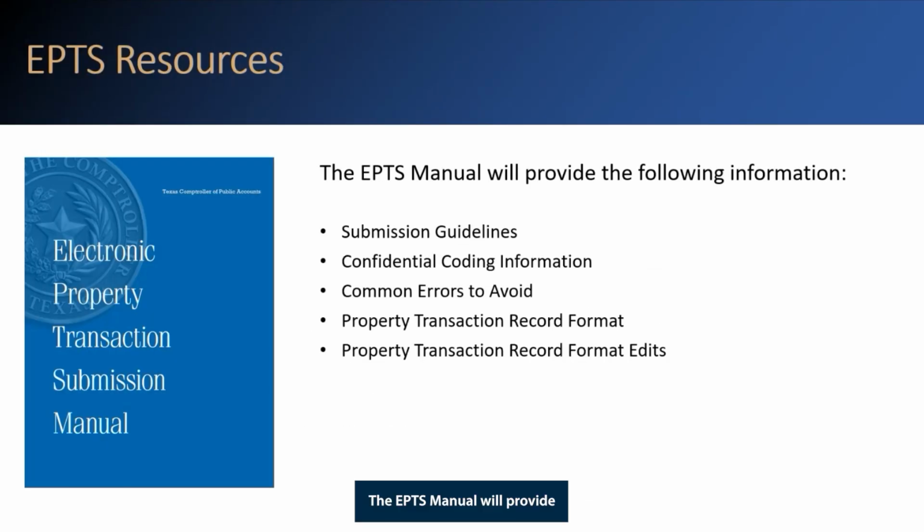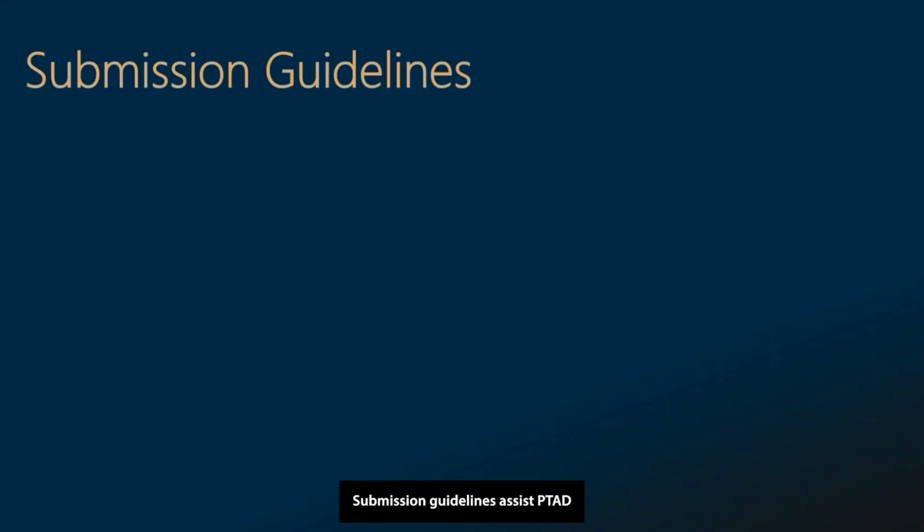The EPTS manual will provide the following information, which will all be discussed in today's presentation. It will contain the submission guidelines, confidential coding information, common errors to avoid, property transaction record format or Appendix 1, and the property transaction record format edits or Appendix 2. Submission guidelines assist PTAD in accurately identifying valid transactions for possible inclusion in the SDPVS. The guidelines also assist PTAD in identifying any non-market related transactions that should be excluded from the SDPVS.